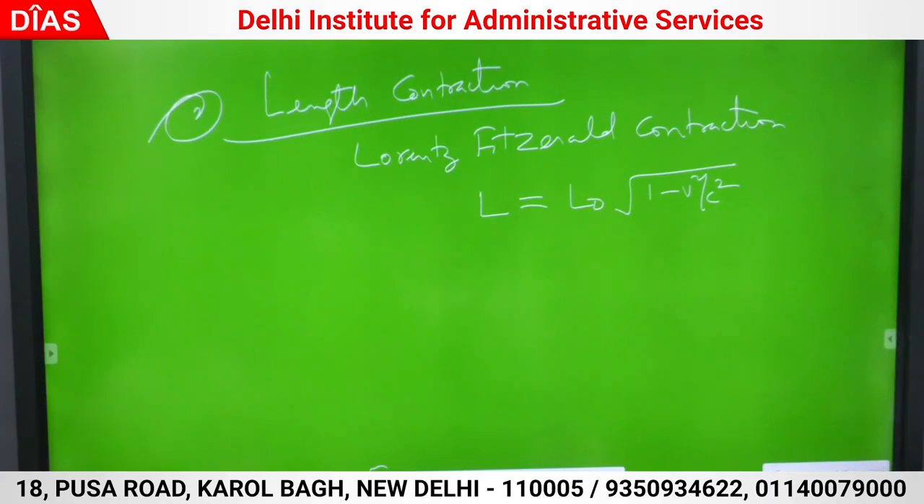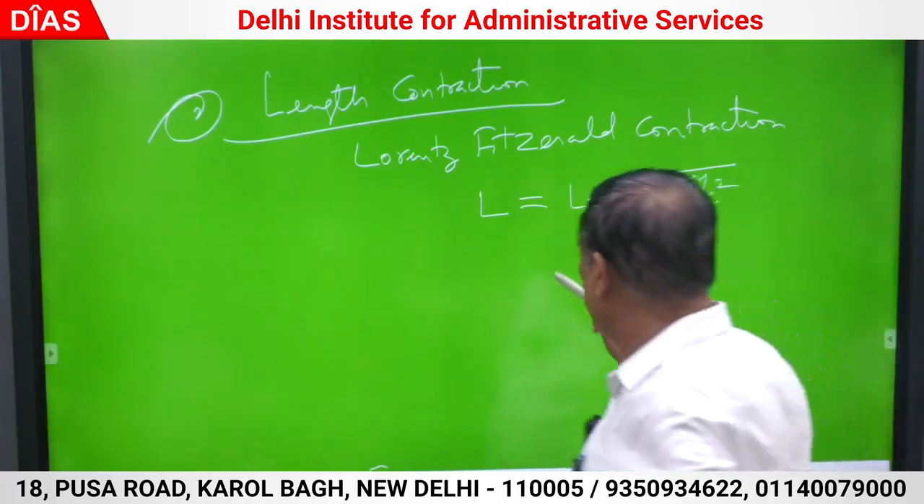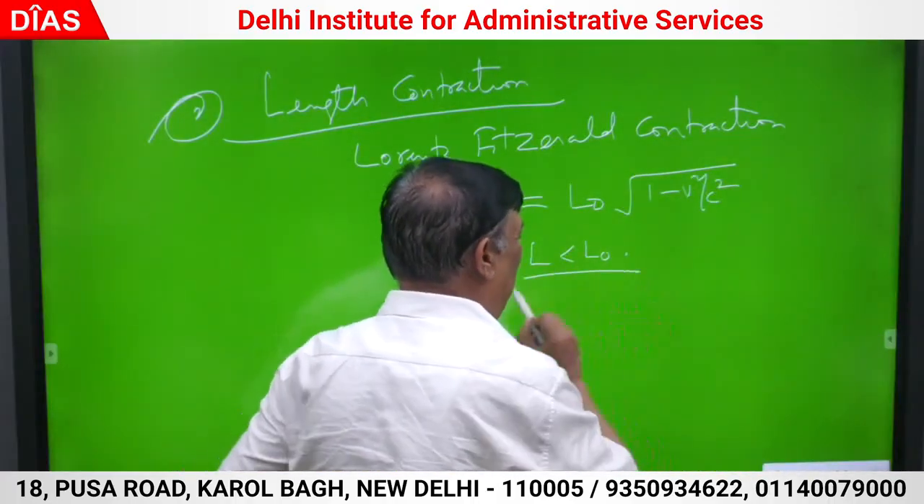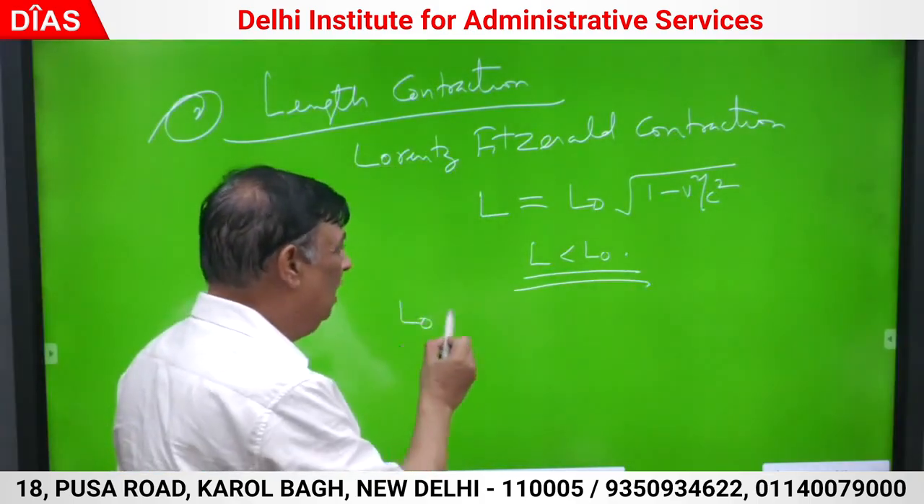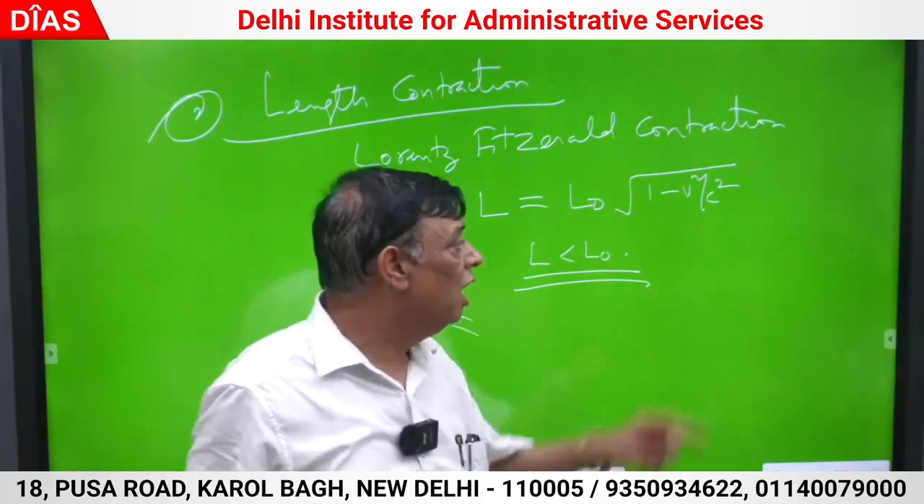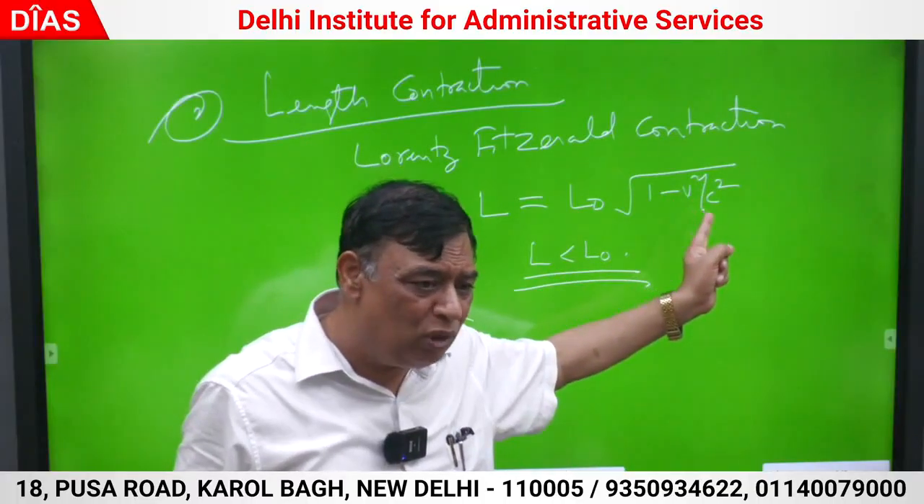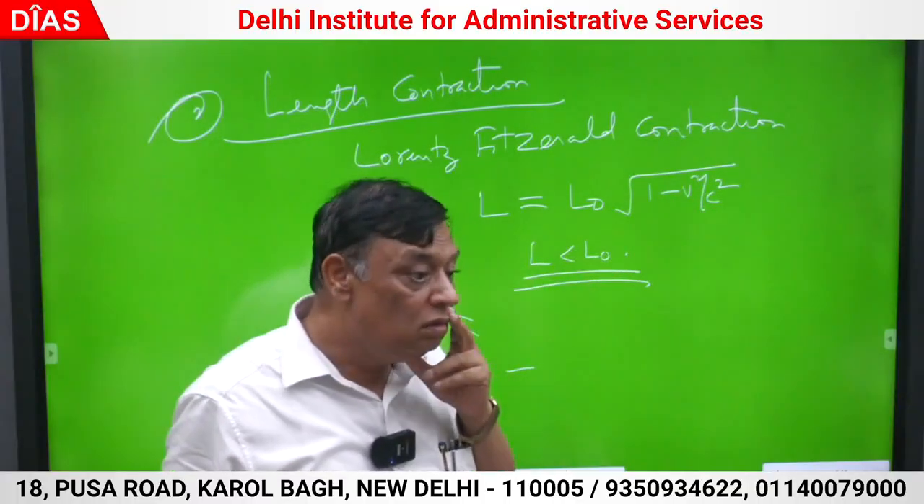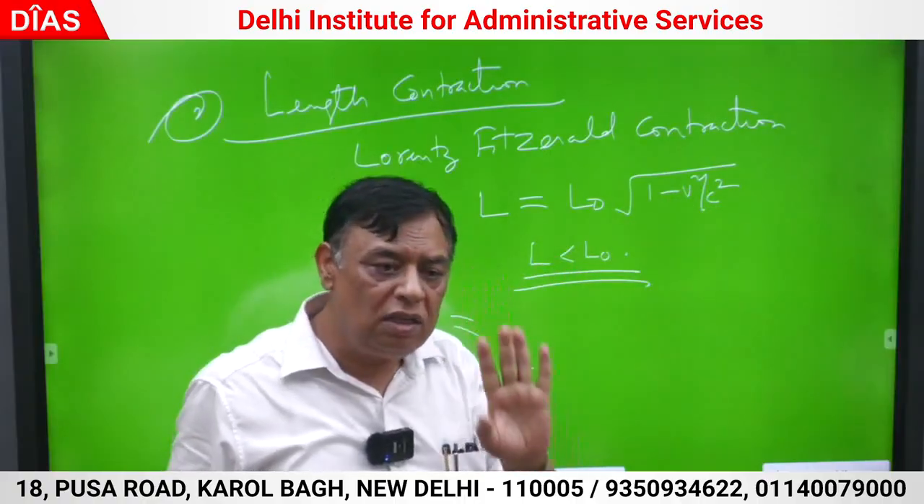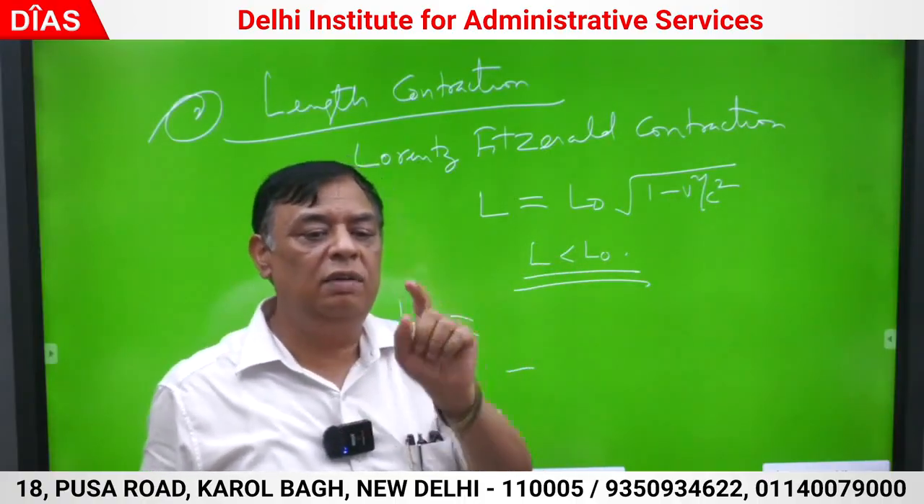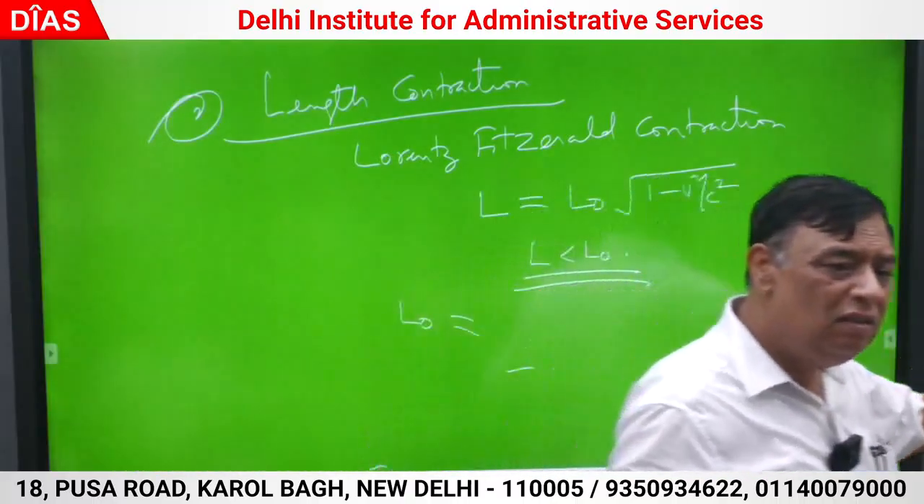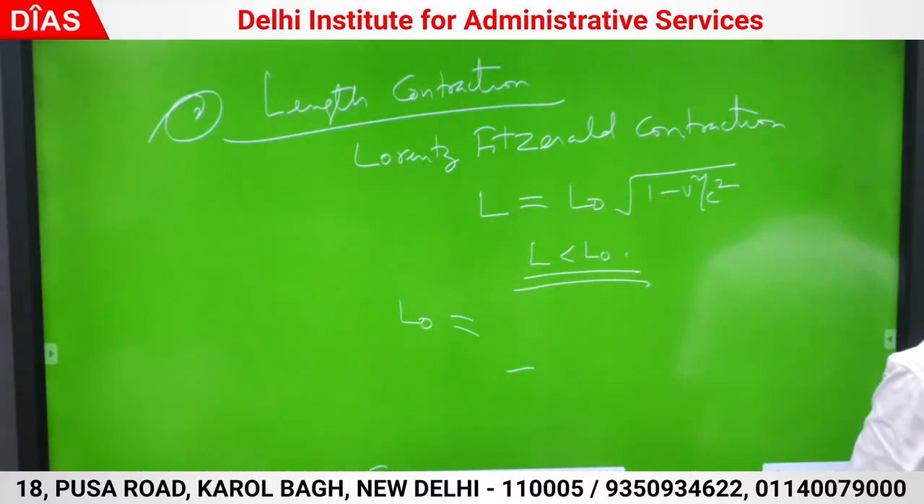See, v is always less than c. So L is less than L naught. From here it is clear, L is less than L naught. What is L naught? If I put v equal to 0 in the same formula, velocity is 0, then L is L naught. That means L naught is the length when the body is at rest. Understood? From this formula we found what L naught is.